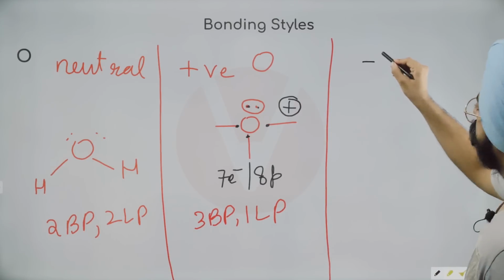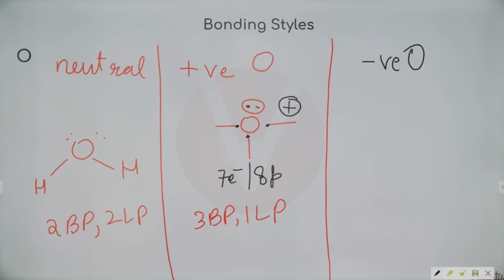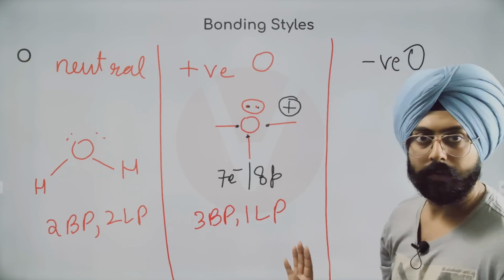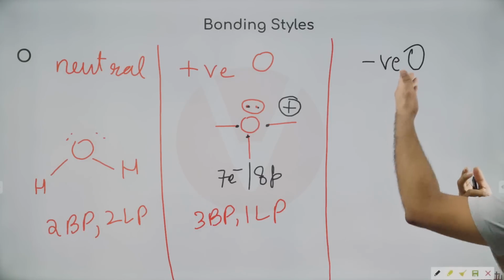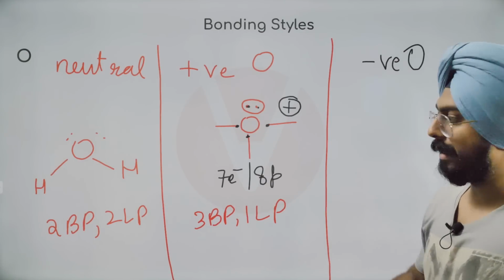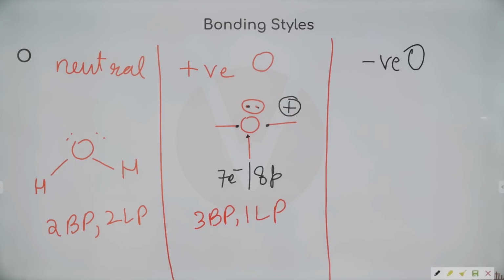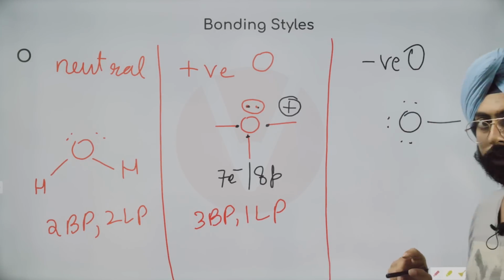Now, when will oxygen be negative? I am pretty sure now you've guessed the trend. To convert neutral into positively charged, we are adding 1 bond pair for nitrogen and oxygen. So over here we will take away a bond pair and add 1 lone pair. Yes. So what will happen here? Oxygen, 1 bond pair, 3 lone pairs. Yes.